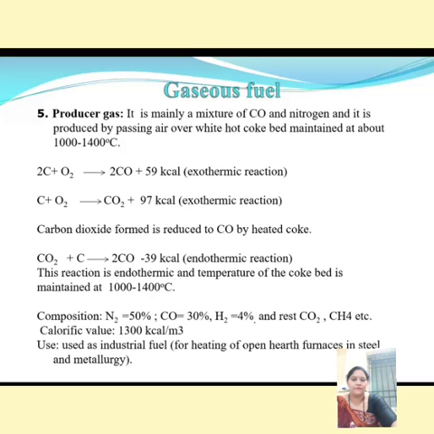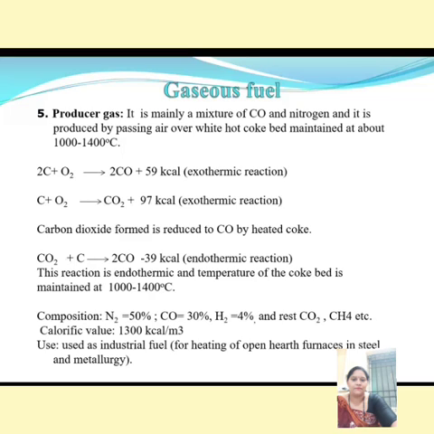When carbon dioxide reacts with carbon, it is converted into 2 moles of carbon monoxide, minus 39 kilocalorie. This reaction is endothermic, and the temperature maintained is 1000 to 1400 degrees centigrade.